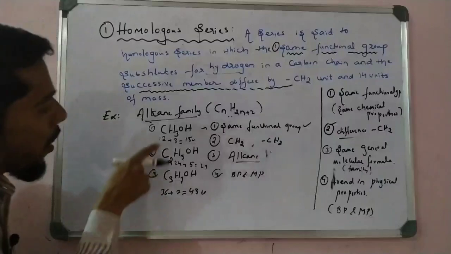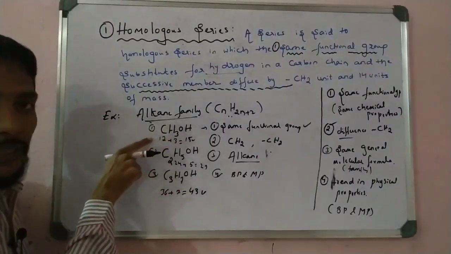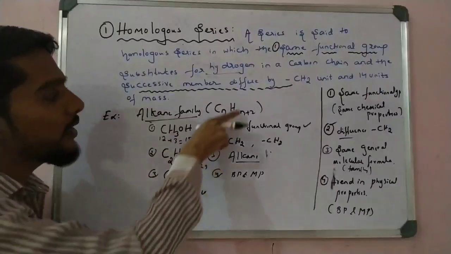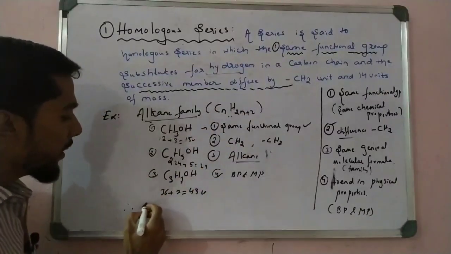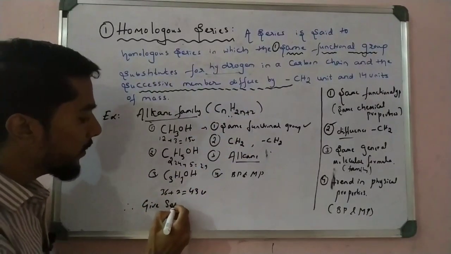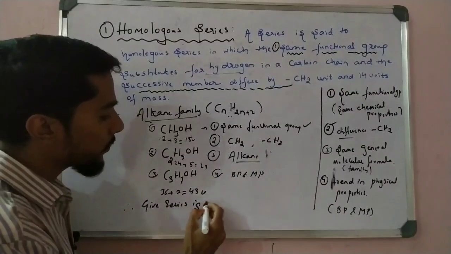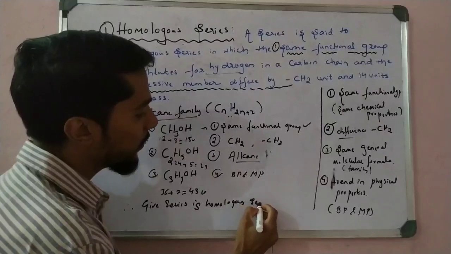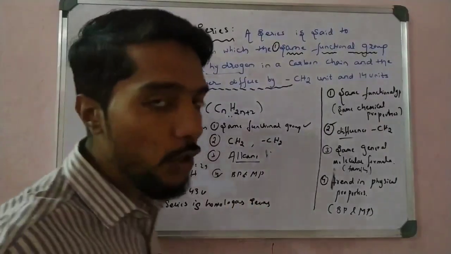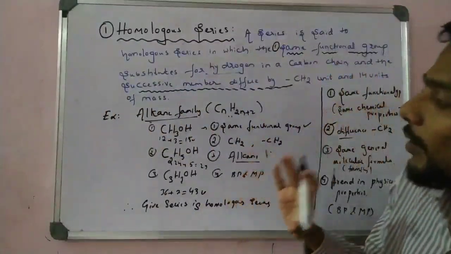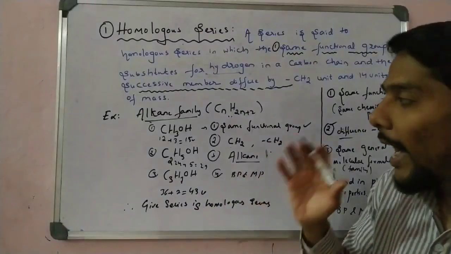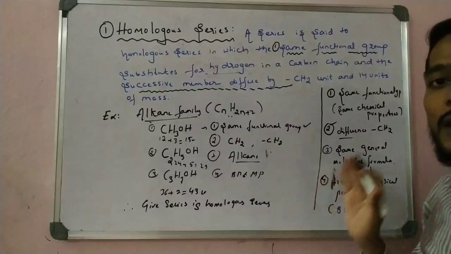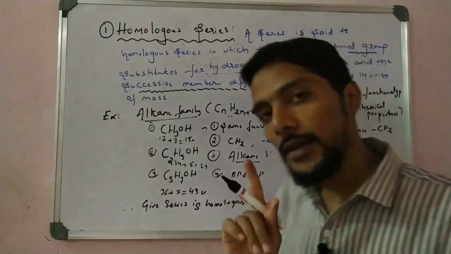So we observe that all these three series satisfy this condition. Okay, all three compounds satisfy this condition. So we say that the given series is a homologous series. Okay, this is the number one point you have to remember, right? So I can take the example of alkane. How do we check? I first check these properties. If these properties are satisfied, it is a homologous series.